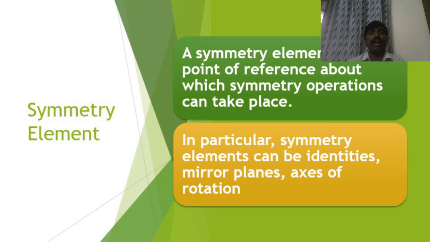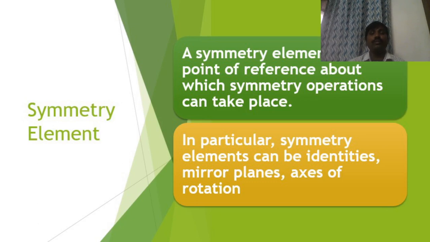We started with the lattice, motif, crystal. So lattice is array of points. Motif is a molecule or group of atoms. Crystal is obtained by adding the lattice point and the motif. Then Bravais lattice, unit cell. Unit cell is the minimum volume which can repeat and get the crystal. Then crystallographic axis, crystallographic angles. A, B, C are the crystallographic axes. Alpha, beta, gamma are the crystallographic angles.